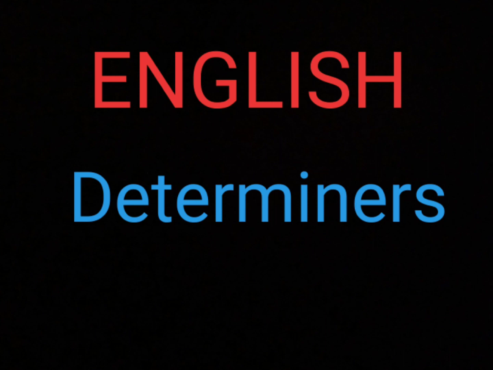I met 3 tourists from Japan. This is cardinal. The first girl was intelligent. This is ordinal. So these also belong to the determiners category.